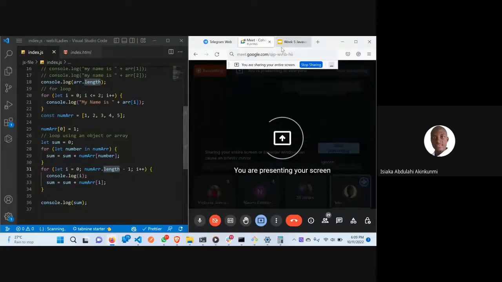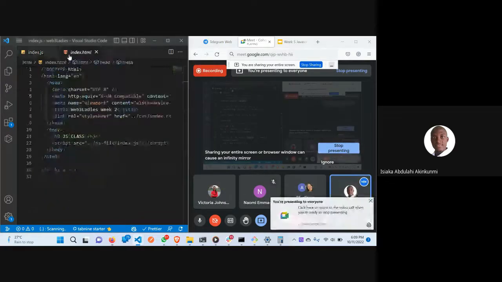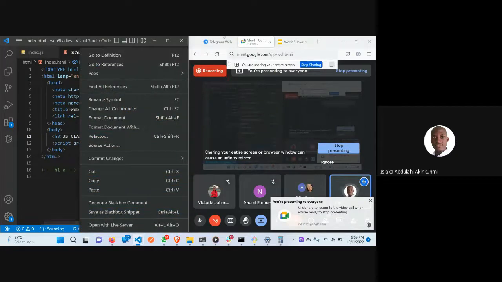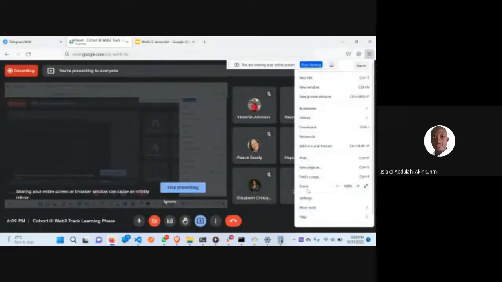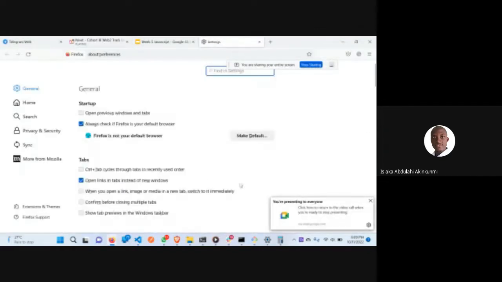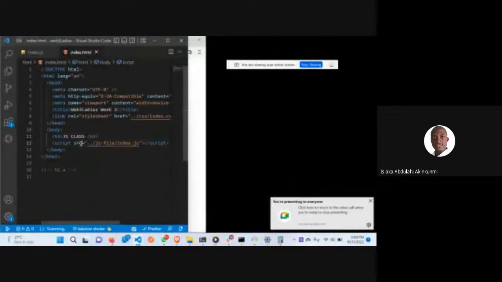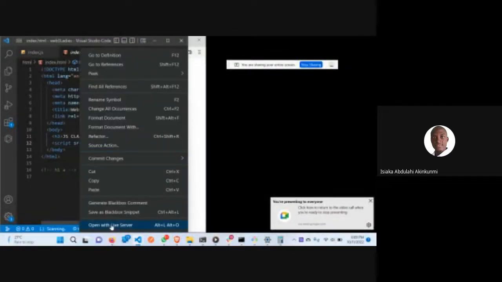Okay, can you see my screen now? Okay, it's coming up. To save us our time, I will run this on local. Sorry, I'm trying to see if I can make this my default browser. Okay, yeah, this is fine. So now if I run this and I open with live server.